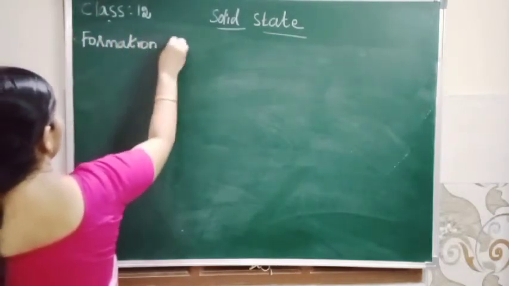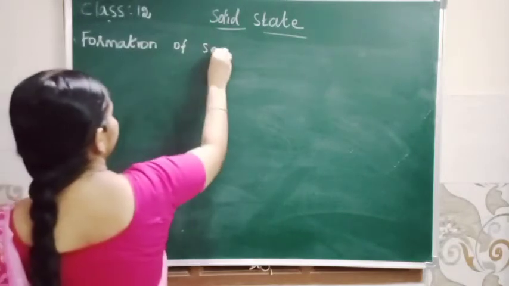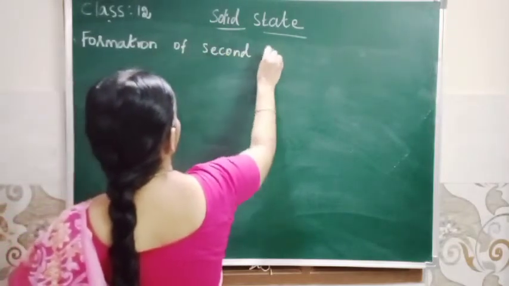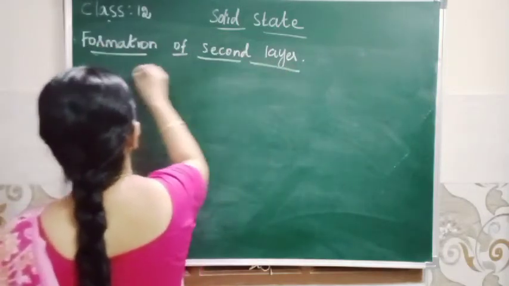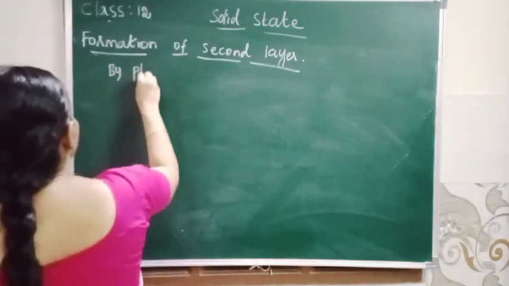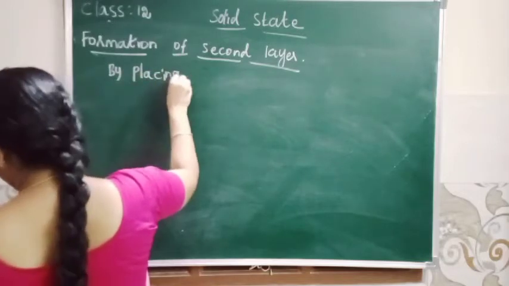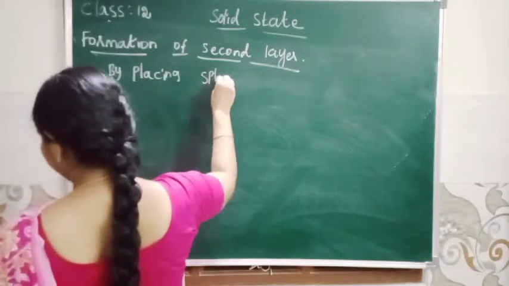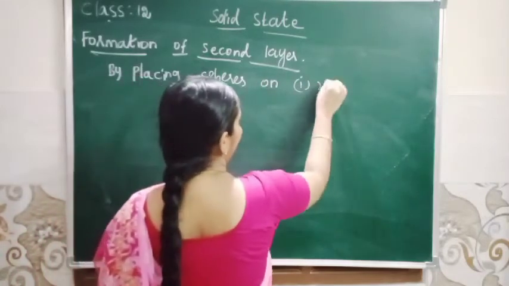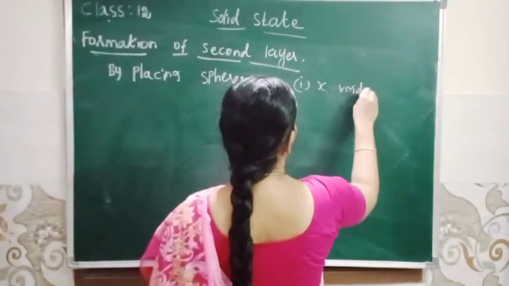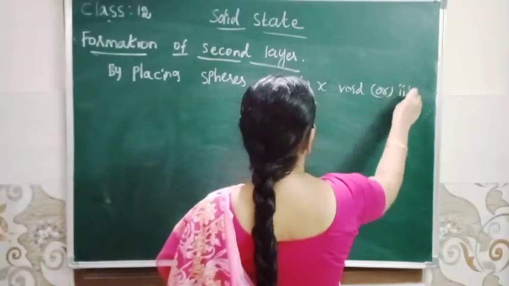Formation of second layer is by placing spheres on X void or on Y void.